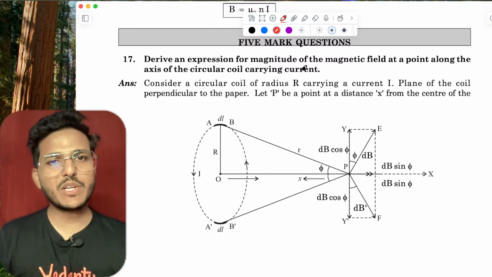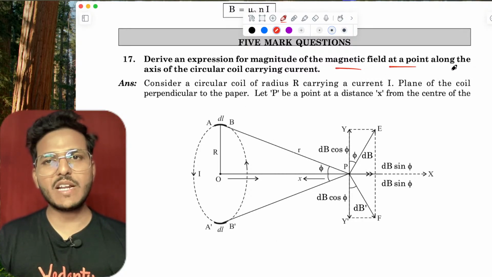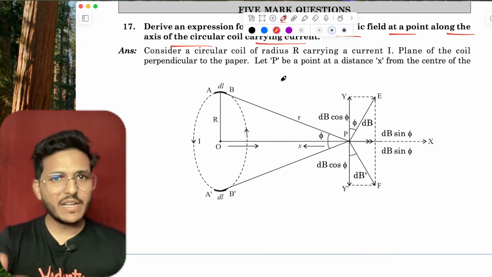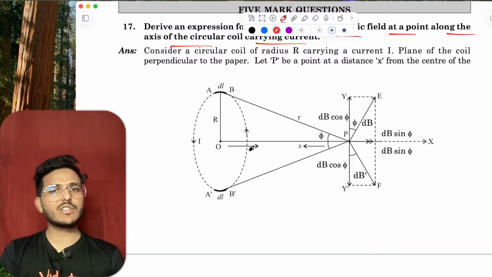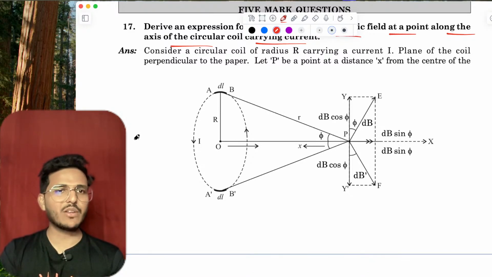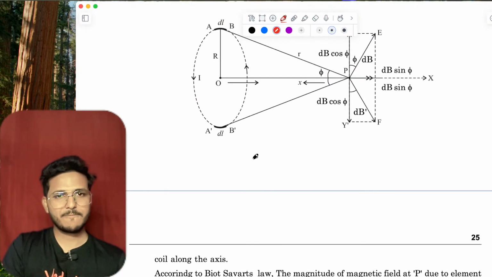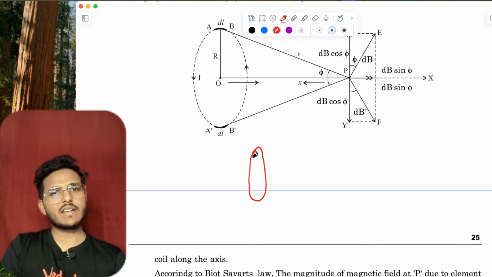Now derive the expression for magnitude of magnetic field at any point on the axis of a circular current carrying coil. Anyone having any doubt related to this question? This is also a very simple question. See, I'm just drawing another diagram. This is a current carrying conductor.